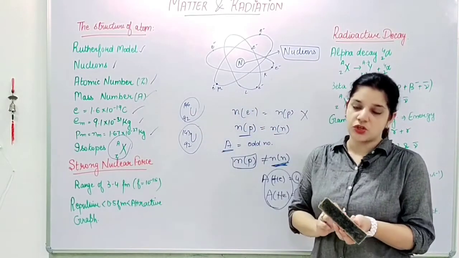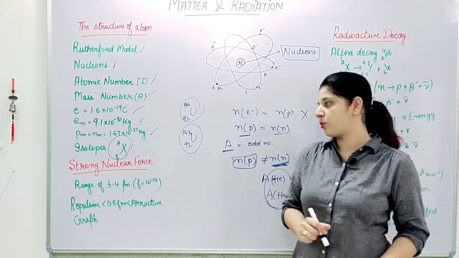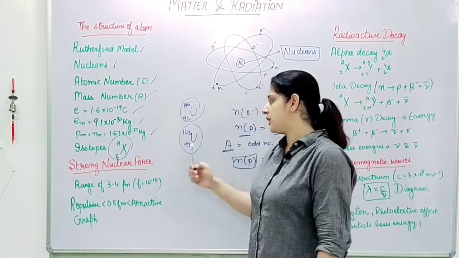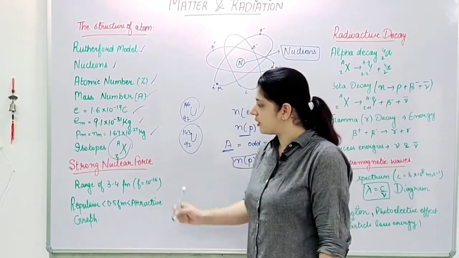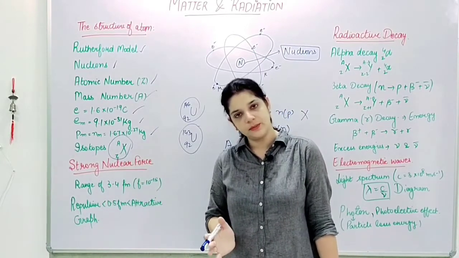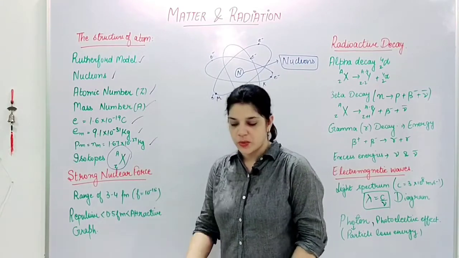So the definition of isotopes will be: these are the elements having the same number of protons but a different number of neutrons. So these are known as isotopes, and we are done with the topic of isotopes also. Clear? So our next topic is strong nuclear forces.